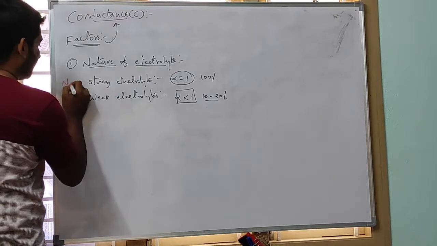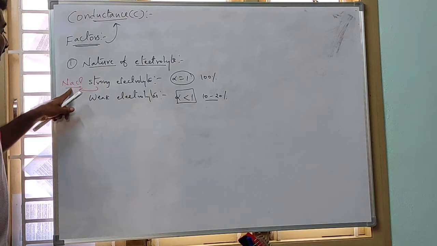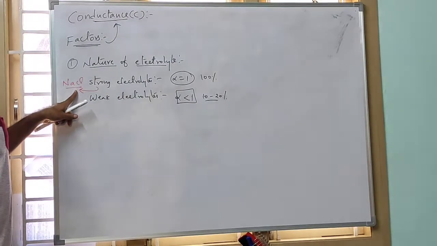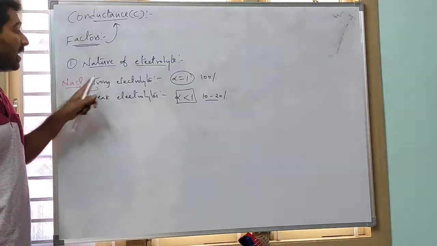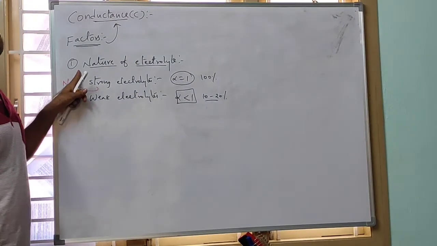Suppose you take NaCl. NaCl is a strong electrolyte. So if 100 molecules of NaCl are dissolved in water, immediately it splits 100%. In total, 100 NaCl produces 100 Na plus and 100 Cl minus.